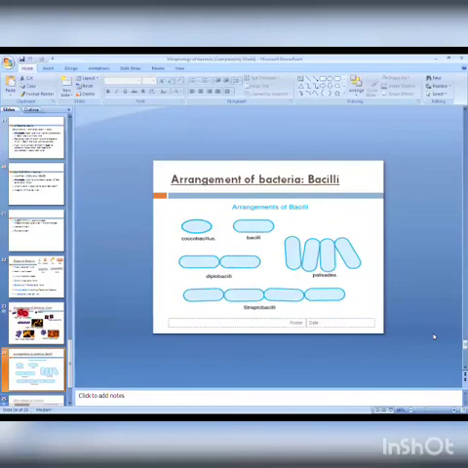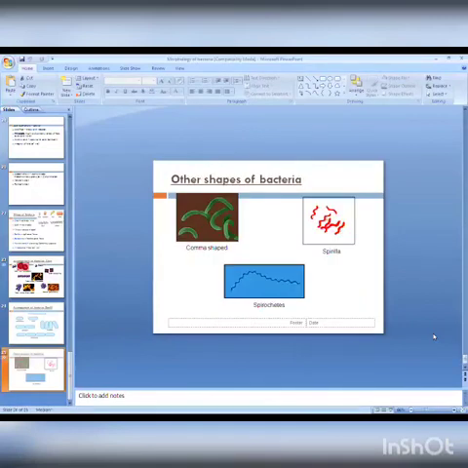Then in case of bacilli also: cocobacilli, bacilli, diplobacilli, bacilli present in a pair, or streptobacilli, like Bacillus anthracis, present in a chain. Bacilli present in a chain are called streptobacilli. Palisade type of arrangement generally occurs in Mycobacterium tuberculosis. And one more organism is Corynebacterium diphtheriae again. It shows Chinese letter arrangement, also known as cuneiform type of arrangement.